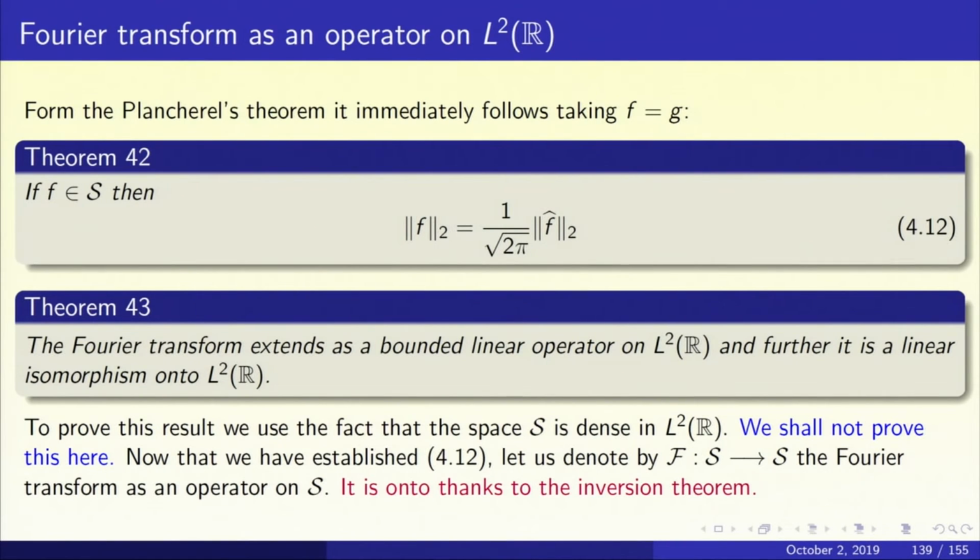So now that we have established 4.12 for the Schwarz class, we must use an approximation argument and extend it from S to L2. Now as a map from S to S, the Fourier transform is a bijective mapping. Why is it bijective? The inversion theorem says it is surjective and it is injective. The inversion theorem says that this has an inverse. The Fourier transform as an operator from S to S has an inverse.